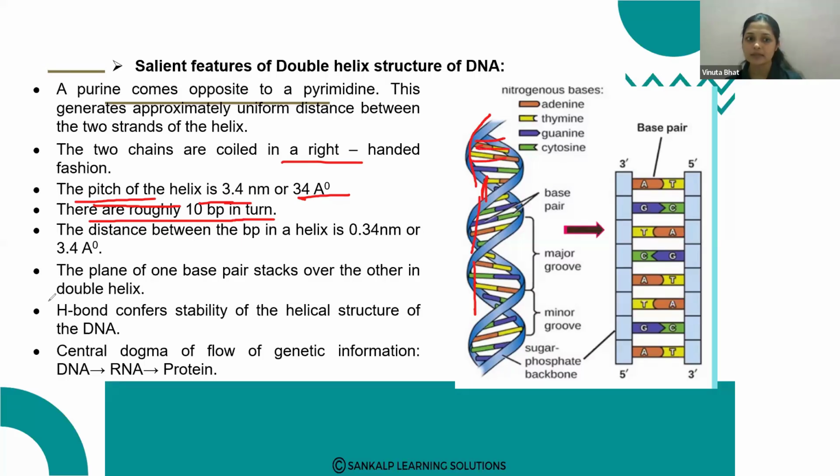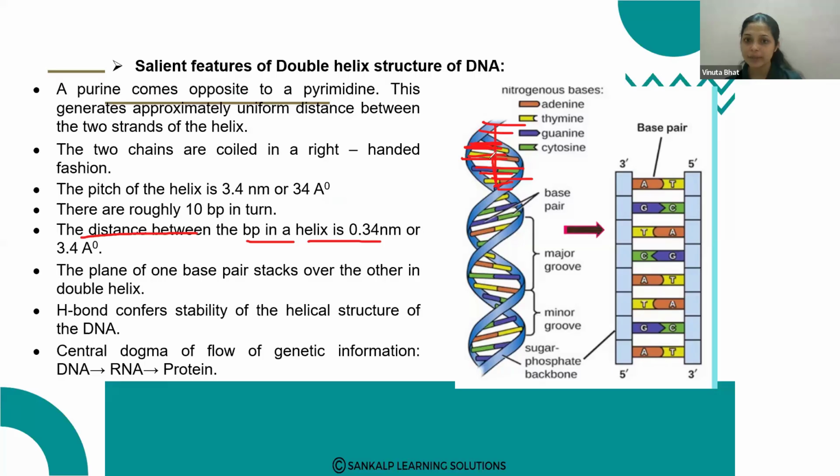Base pairs means nucleotide pairs, right? Base pairs: 1, 2, 3, 4, 5, 6, 7, 8, 9, 10. Totally 10 base pairs are present in each turn. The distance between the base pairs in a helix is 0.34 nanometer, very important.